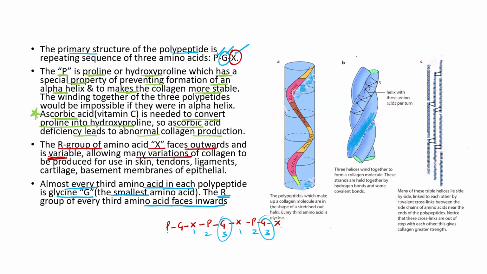Is it clear? You can see here this is glycine, then this is your X, and again proline, again glycine. Every third amino acid is glycine. Please, it's very, very important. Please understand it.